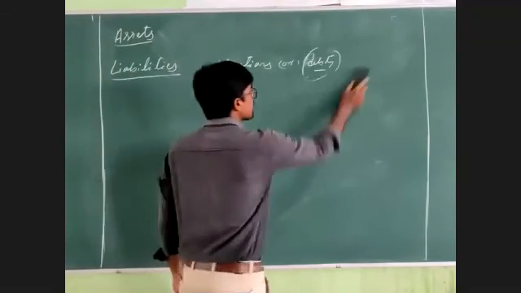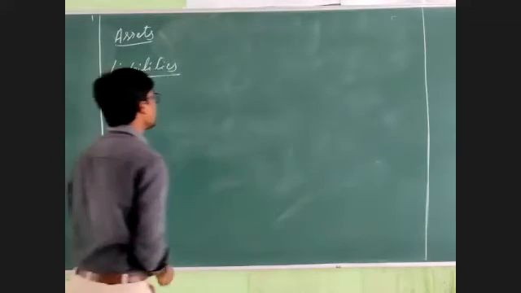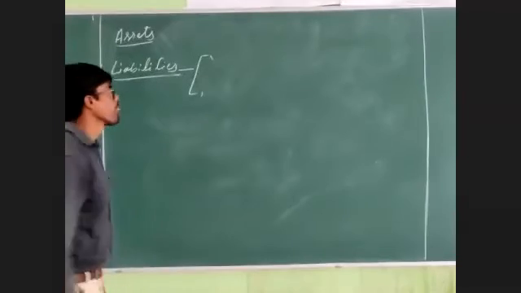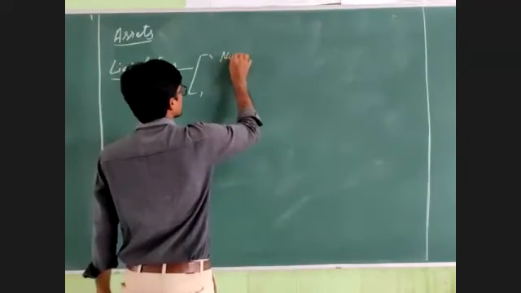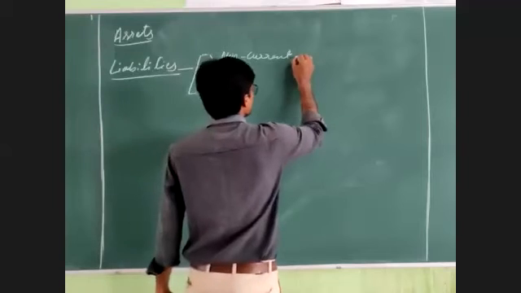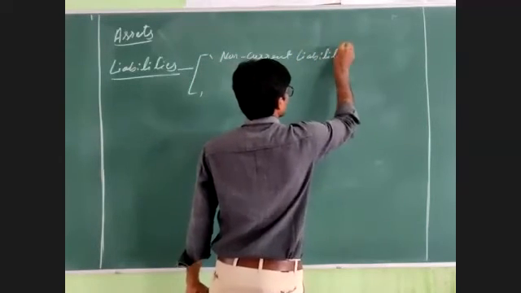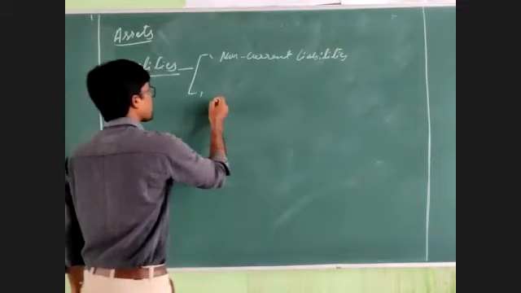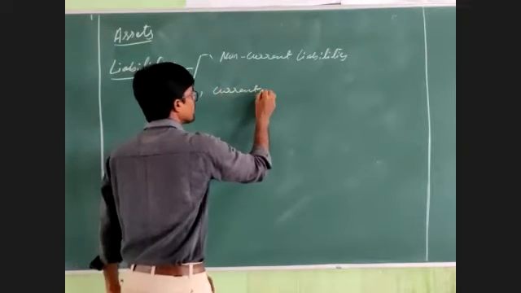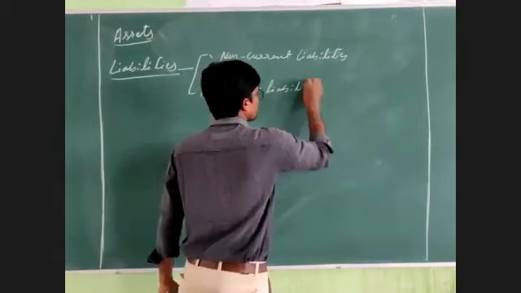Next, liabilities can be classified into two types. One is non-current liabilities. The second one is current liabilities.